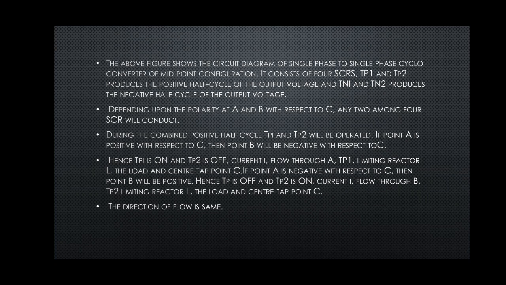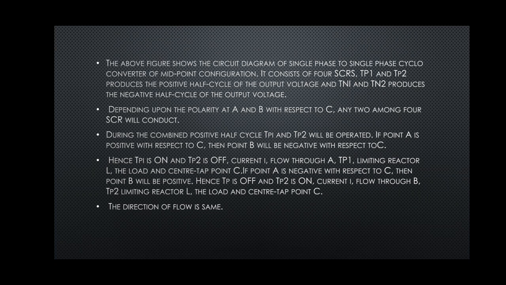The figure shows the circuit diagram of the single phase to single phase cycloconverter of midpoint configuration. We are connecting the load to the center tap. It consists of 4 SCRs: TP1 and TP2 produce the positive half cycles of the output voltage, and TN1 and TN2 produce the negative half cycle.